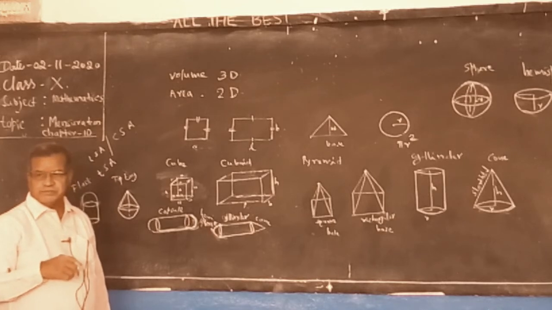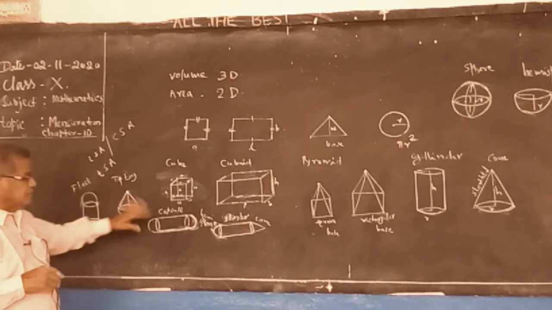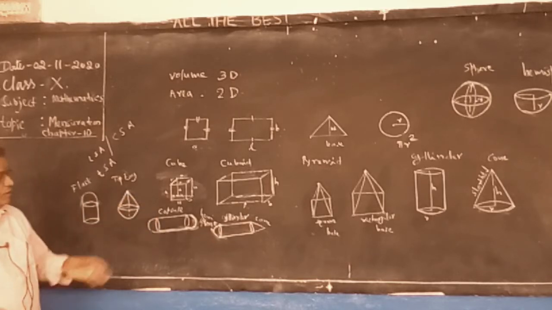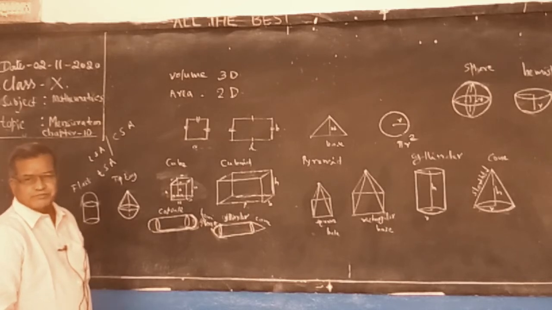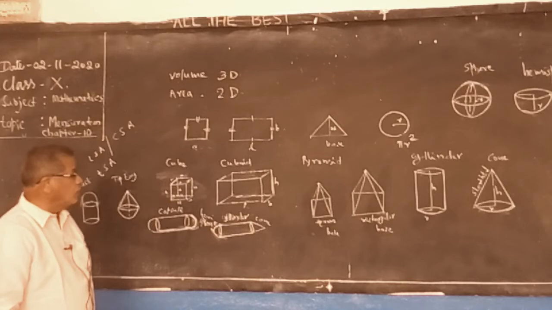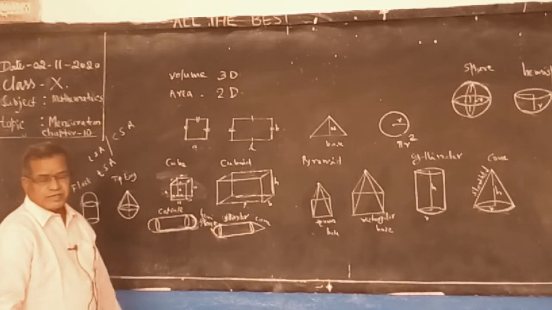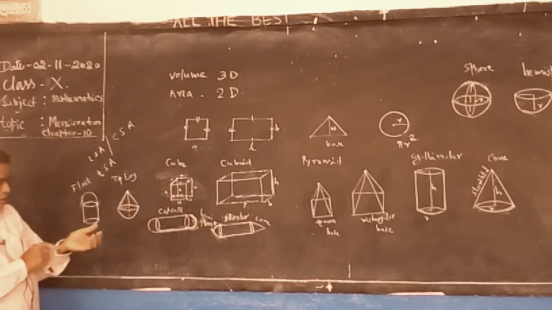All problems. These are mixed, combined solids. These 3D figures are combined, and we are getting a new figure, a new solid. We have to find total surface area and volume. We have to calculate on each.